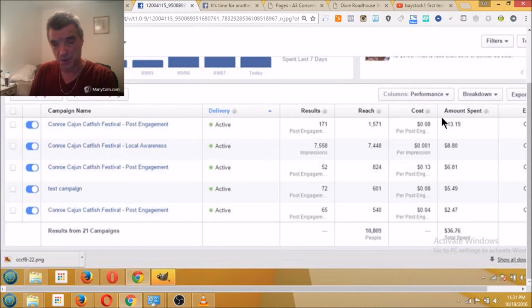You can see this post engagement was 8 cents, 13 cents, 8 cents, 4 cents. As you can tell, these are just absolutely phenomenal numbers. So let's take a look at how we can make this work even better.